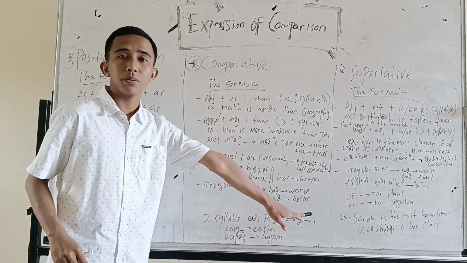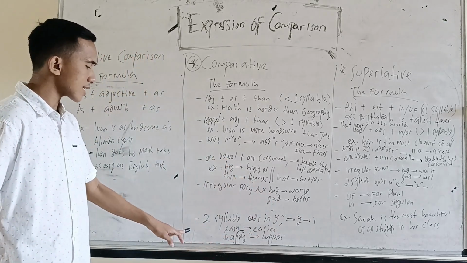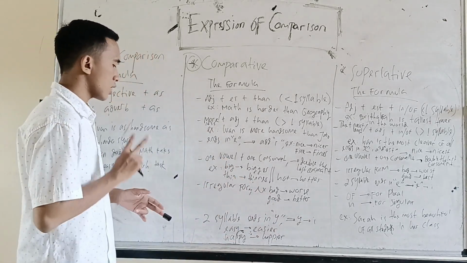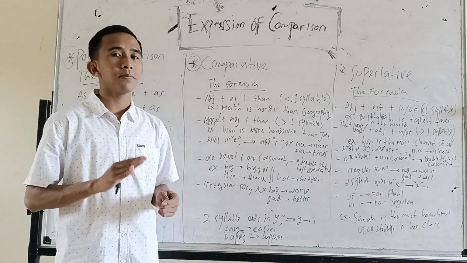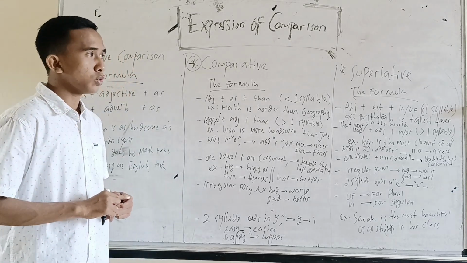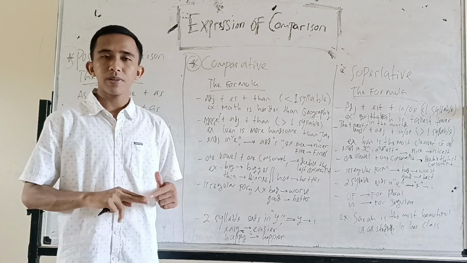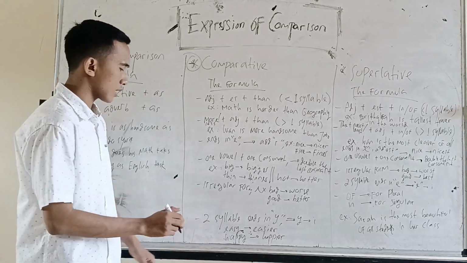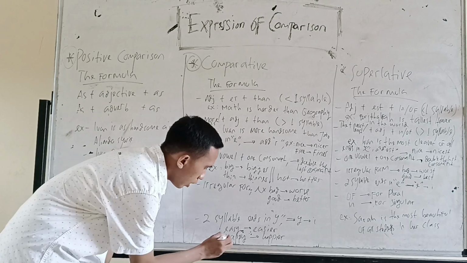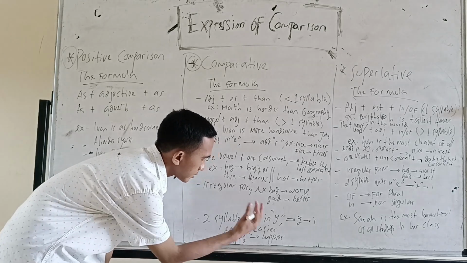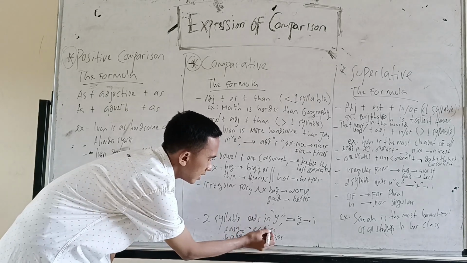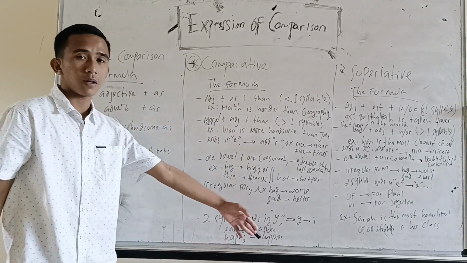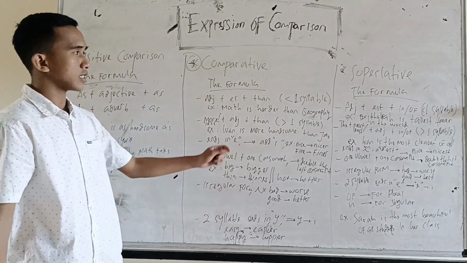Next, good becomes better, and etc. Next, if the adjective consists of two syllables and ends in the letter y, we should omit the y and replace it with the letter i, like easy. Easy becomes easier, happy becomes happier, and etc.